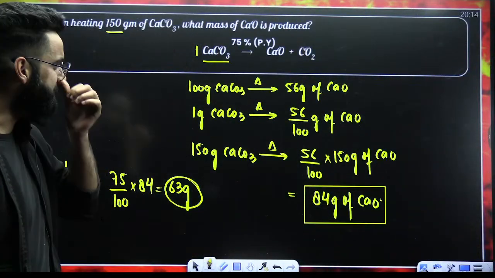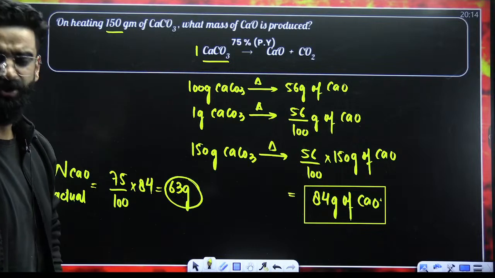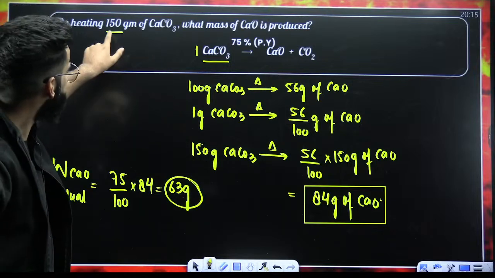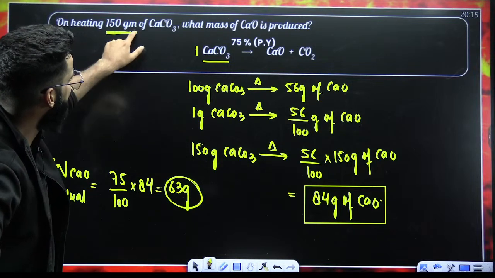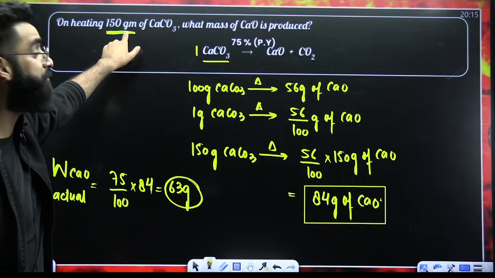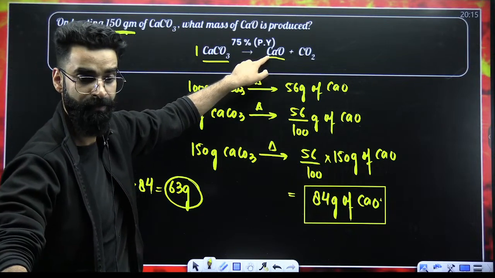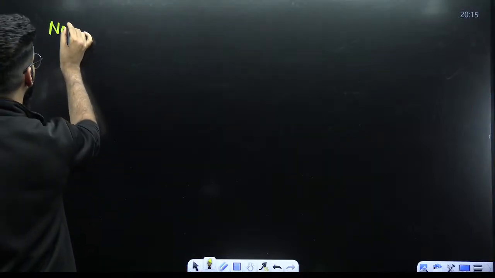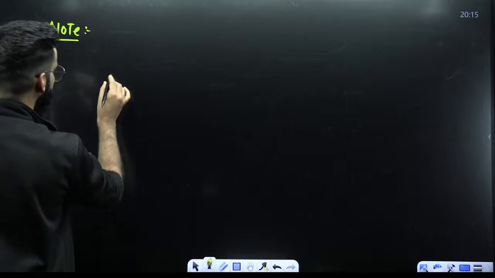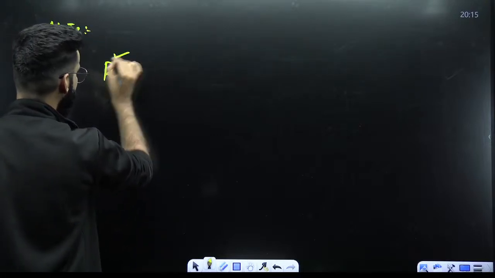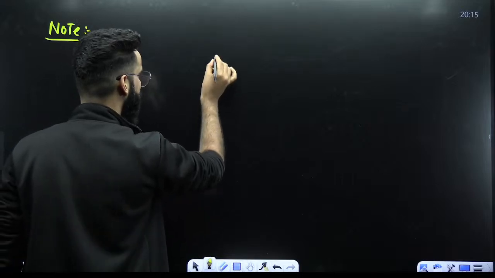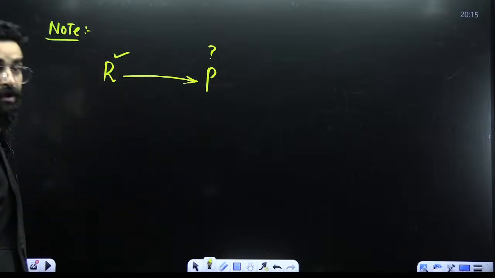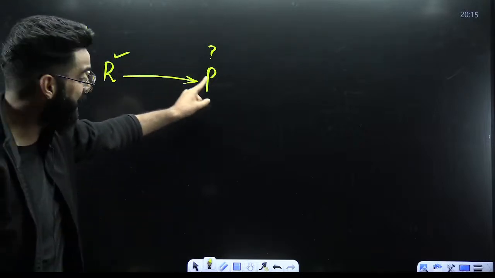Okay. Now guys, whenever this sort of a question is asked, you can remember it in the form of a trick as well. See, I was given the amount of reactant, and I was supposed to calculate the amount of product. From reactant to product.